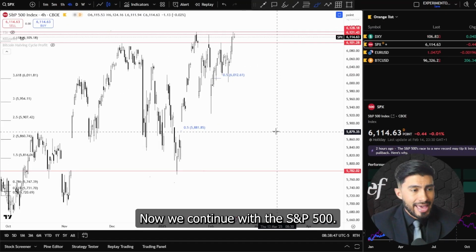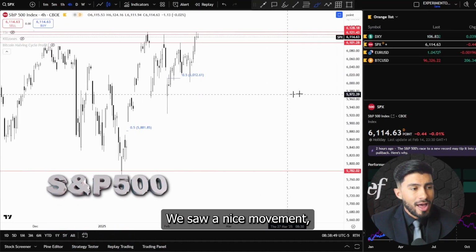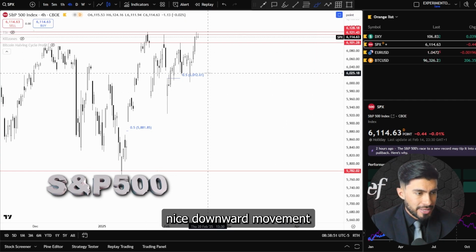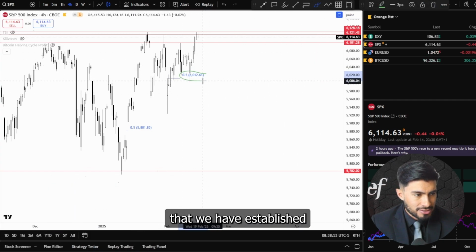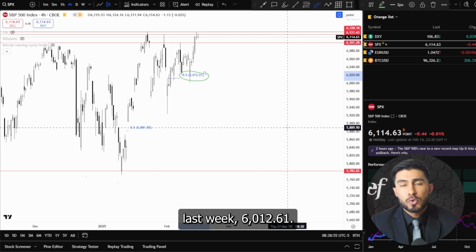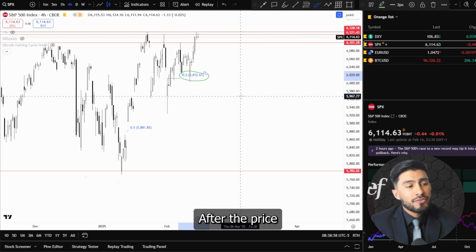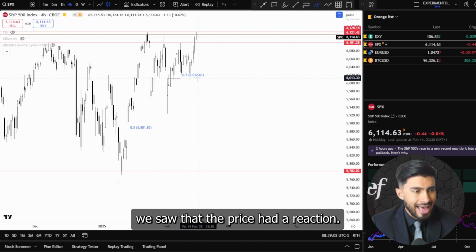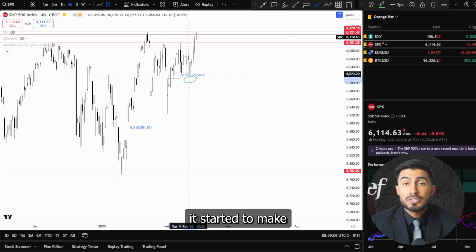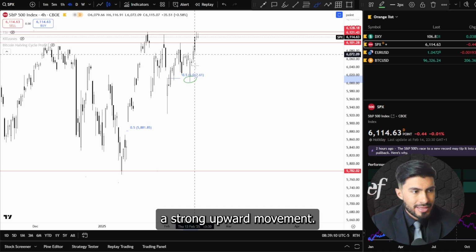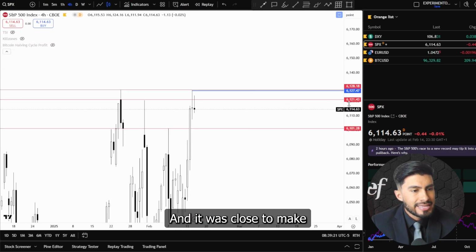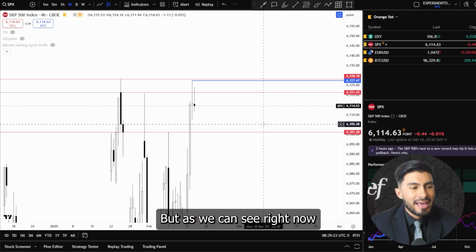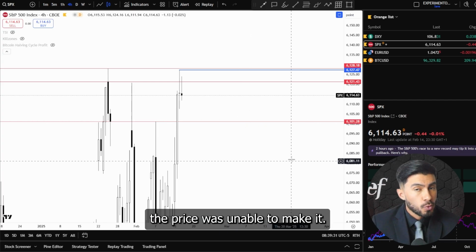Now we continue with the SP 500. We saw a nice downward movement to one of the targets that we established last week, 6,012.61. After the price reached this bearish target, we saw that the price had a reaction, and after this, it started to make a strong upward movement, and it was close to making a new all-time high, but as we can see right now, the price wasn't able to make it.